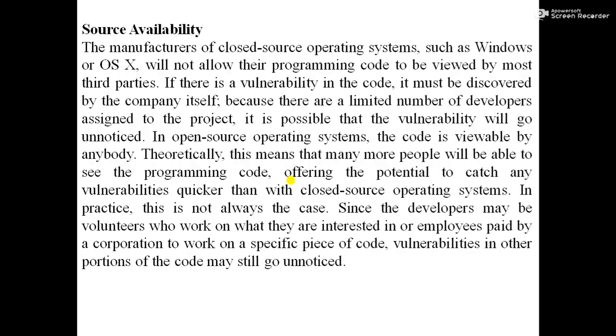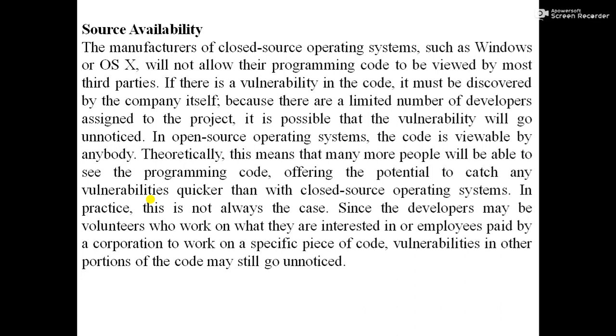So in some cases it may be unnoticed, or in some cases it may be noticed. So we can say that in the case of closed source operating system, there is less possibility of locating any bug or error, whereas in case of open source, there is a very high possibility of locating bugs and errors.